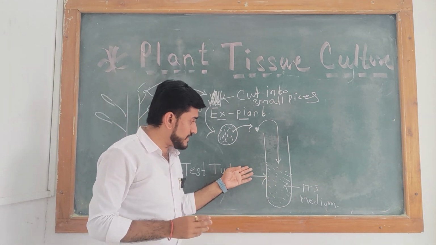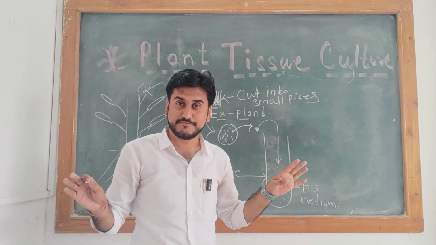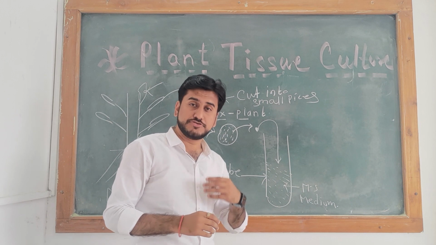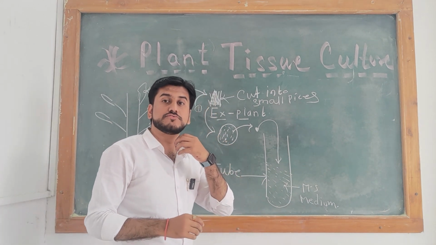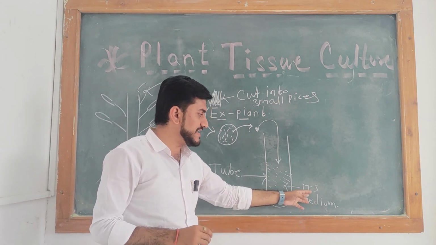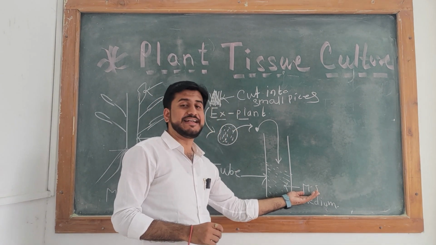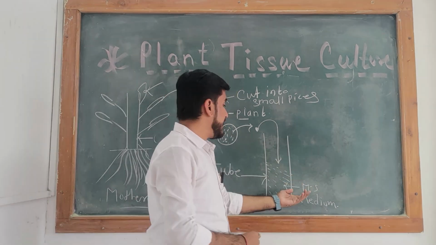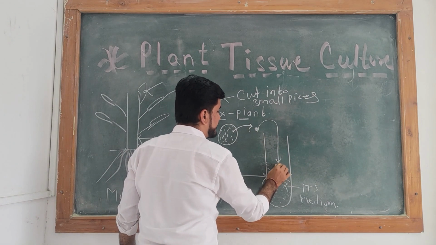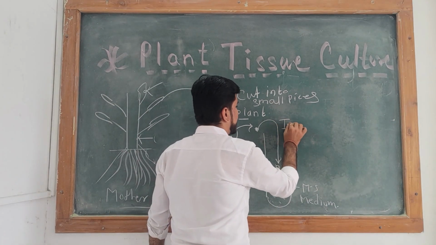But here we are preparing the whole plant body in the test tube without soil. This is an artificial method, and that's why we provide the nourishment, nutrition or nutrients from an artificial medium. This artificial medium is known as MS medium, and it was prepared by the scientists Murashige and Skoog. So by using MS medium, we transfer the explant into the medium. This transfer process is known as inoculation.